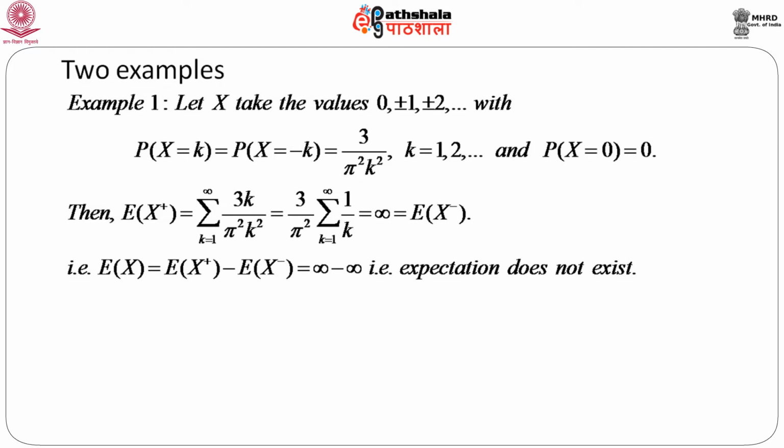Then if we calculate expectation of x plus, this is nothing but summation k equals 1 to infinity 3 by pi square k square times k. So, 3 by pi square is a constant, we can take this outside the summation sign, and this is equal to 3 by pi square into summation k equals 1 to infinity 1 by k. Now, the sum of this series is equal to infinity, that we know from the analysis class. Again, if we calculate expectation of x minus, we see that this is exactly equal to infinity.